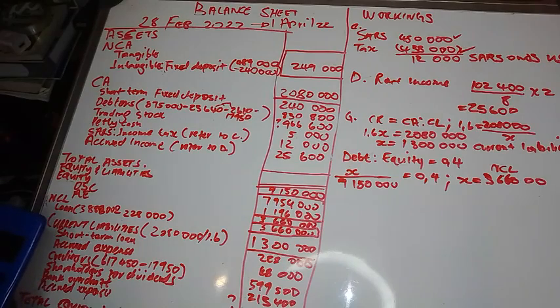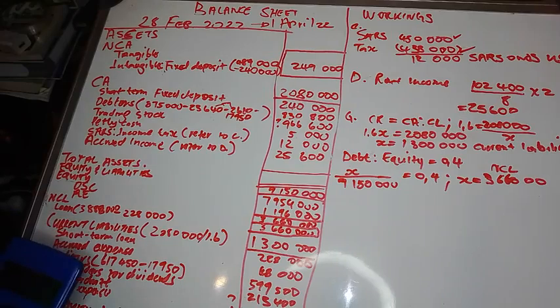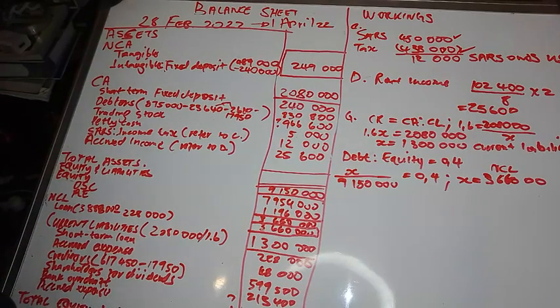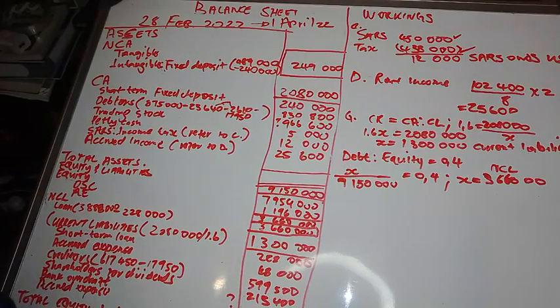So we take 1,300,000, which is the total for current liabilities. We subtract the short-term loan. We subtract accrued expense. Oh, sorry, accrued expense, we've recorded it twice. So I'm just gonna scratch it here. We've recorded it twice, right?